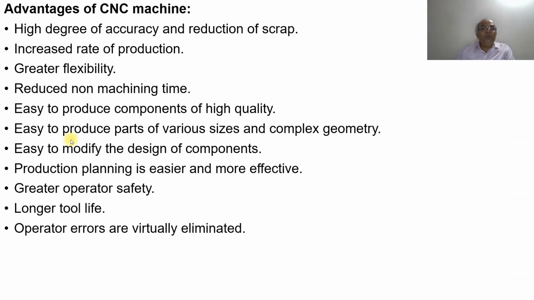Then, easy to produce components of high quality. Because of high degrees of accuracy, we are going to get components of very high quality. These two are interrelated. Easy to produce parts of various sizes and complex geometry. Suppose any three-dimensional contouring has to be done, in a conventional machine it is ruled out. But the advantage in a CNC machine is that any complex geometry can be machined.